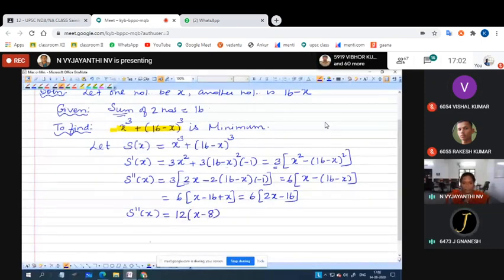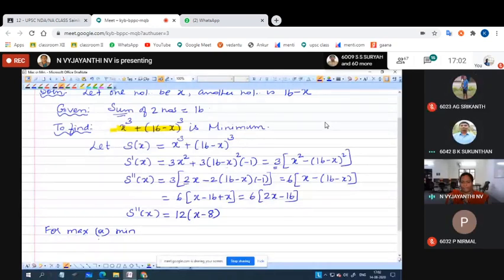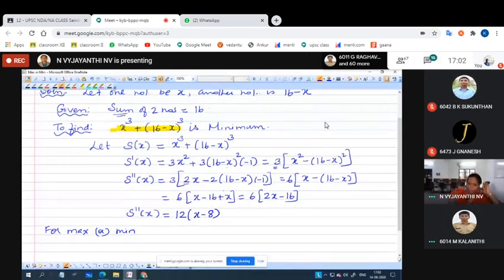So for finding maxima or minima, the sign matters. The minus 1 is there, that will become plus 1. We have 2x minus (16 minus x) into minus 1.